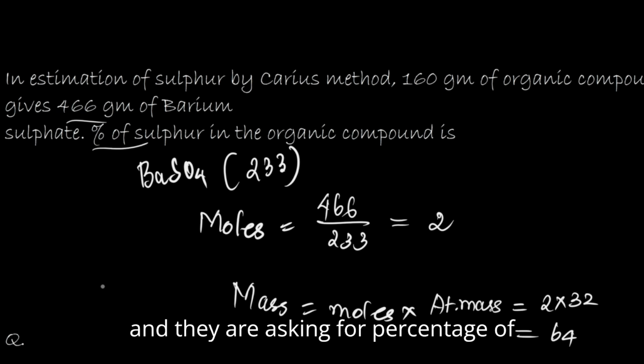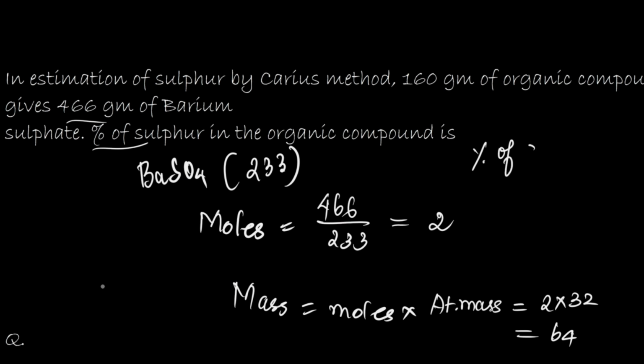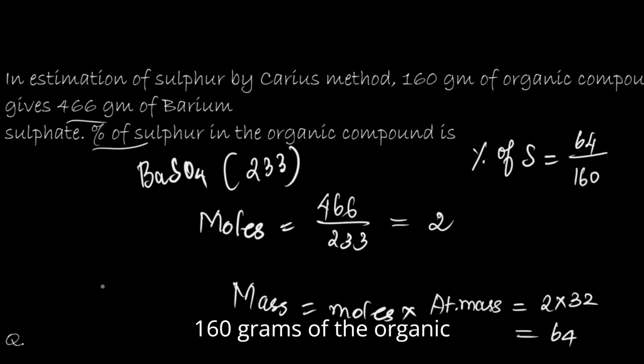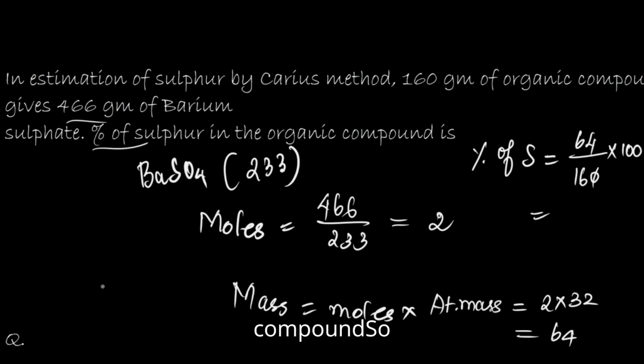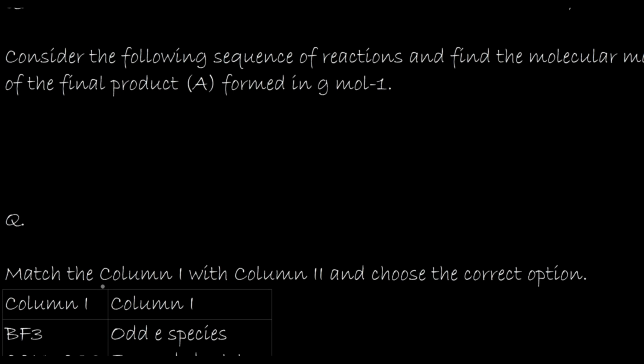And they are asking for the percentage of sulfur. So what we have to do: 64 is there in 160 grams of the organic compound. So the zero will get cancelled over here. 16 and 64, 4. So the answer becomes 40%. So the answer to this question is 40%.